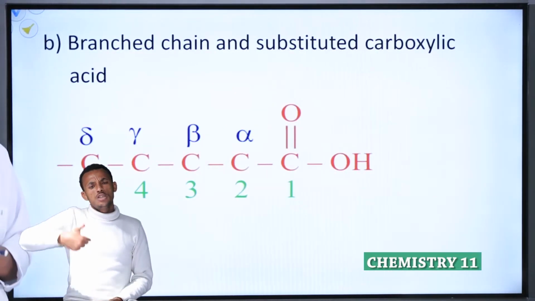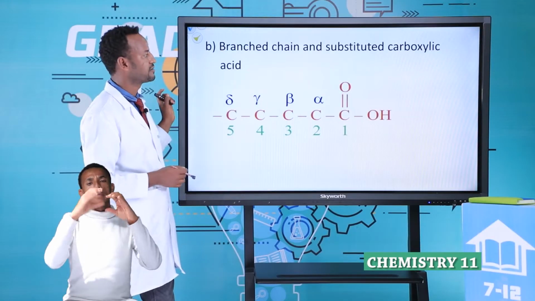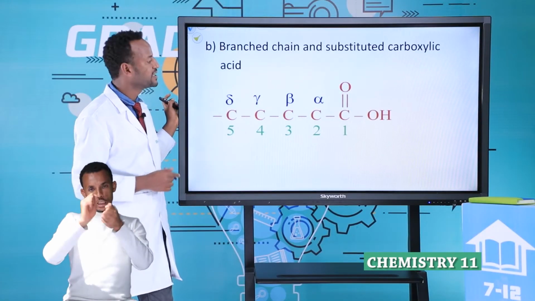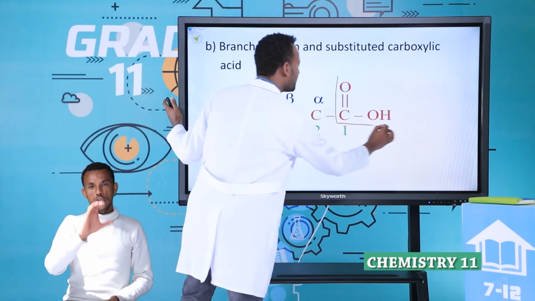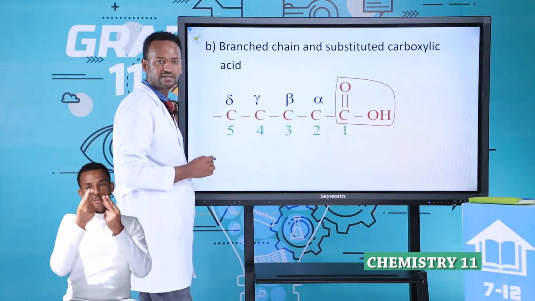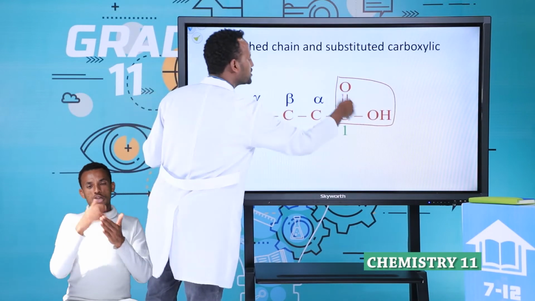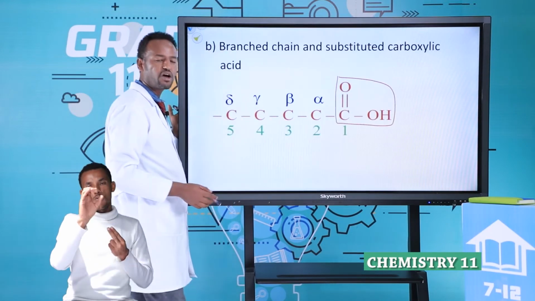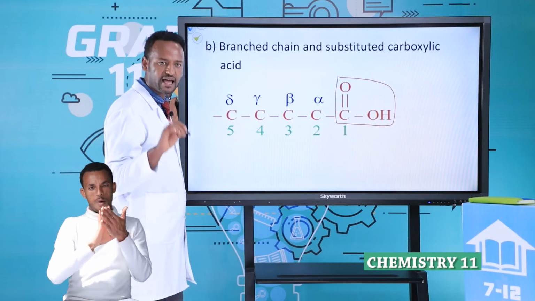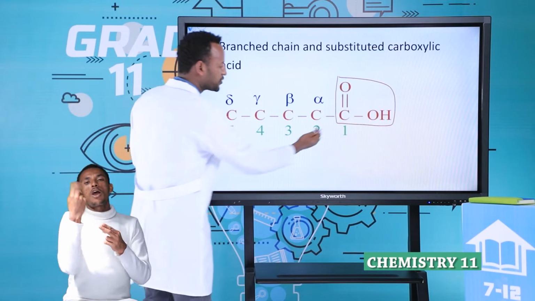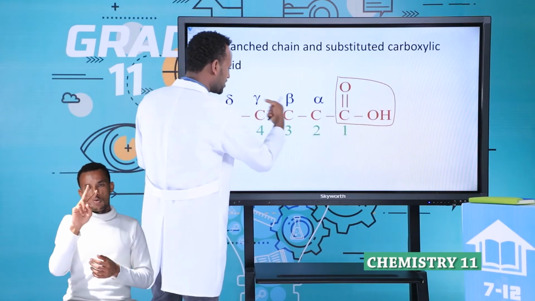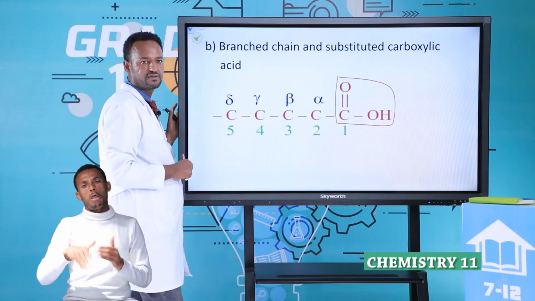The other one is branched chain, also known as substituents. Look at this one, COOH. This is the functional group of carboxylic acid. Therefore, COOH is the functional group of carboxylic acid. Always number starting from the carbon closest to the functional group. Therefore, this carbon is 1, 2, 3, 4, 5, and so on.